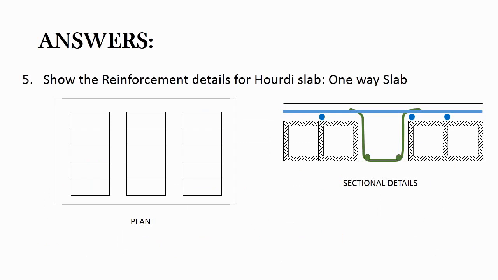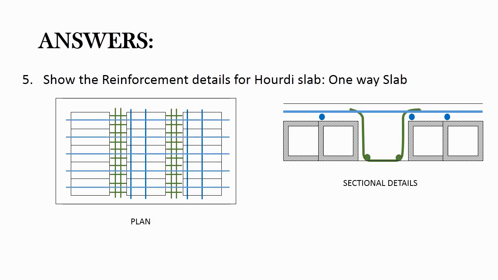Next we have the Hordi slab. Here we have provided answers for one-way slab as well as two-way slabs. For a one-way slab, the blocks are arranged with structures placed end to end as shown. The rib bar, which you can see in the sectional detail, is placed along the spacing between the blocks. Through the rib bar, bottom longitudinal bars are provided. Before pouring of concrete, rebar is placed at the top of the block along the longitudinal and cross-sectional directions.